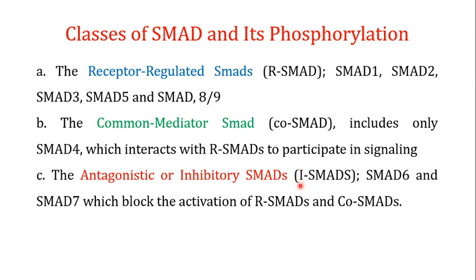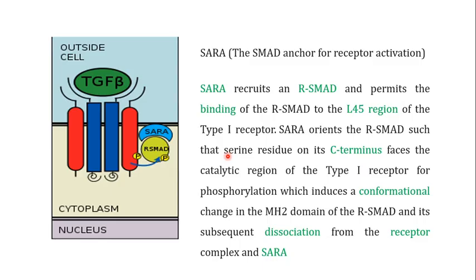This I is for inhibitory. There are 2 members in this class, SMAD6 and SMAD7. SMAD7 is responsible for blocking the activity of the R SMADs, and SMAD6 is responsible for blocking the activity of the co-SMAD, that is SMAD4. So these are the classes of the SMADs.